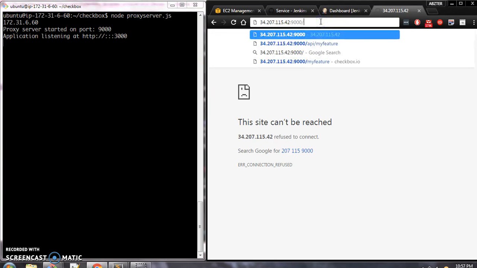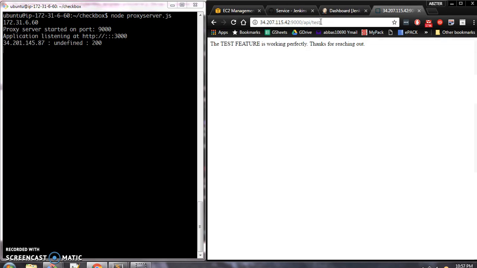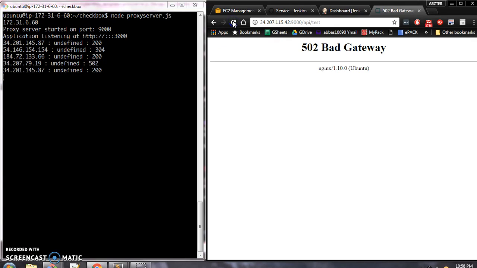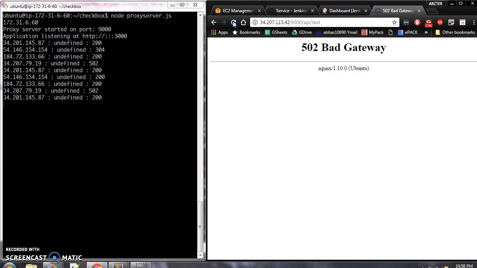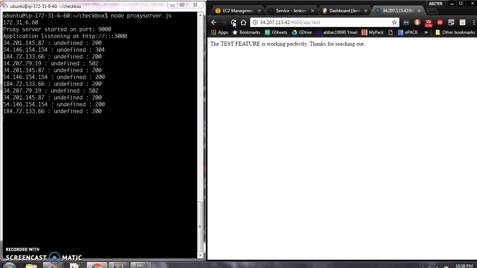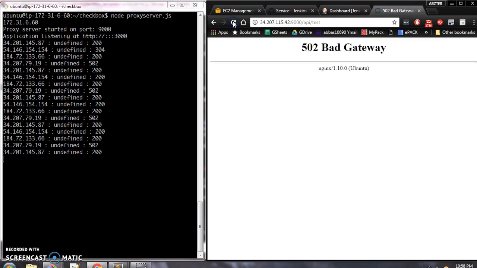So let's hit the API here. As you can see, it's load balancing across all the 4 servers: 87, 154, 66, 19, and again back to 87, 154, 66, and so on.